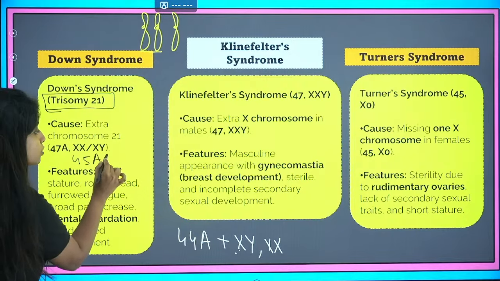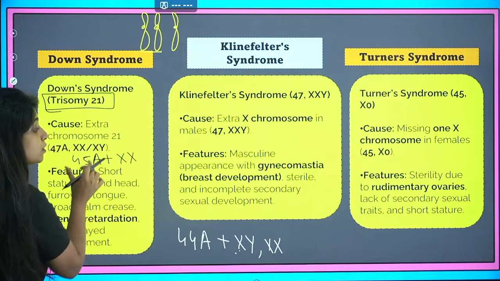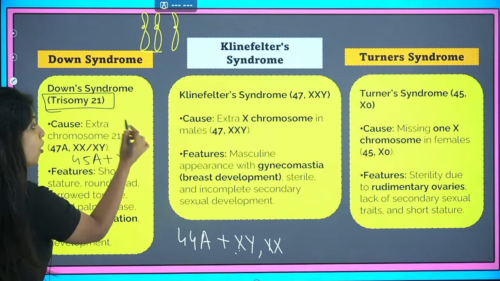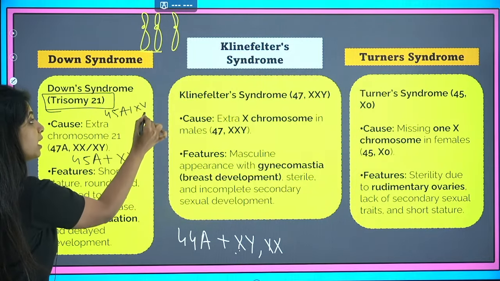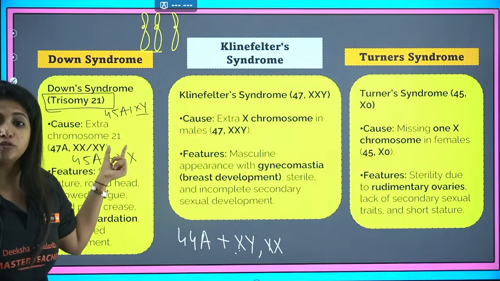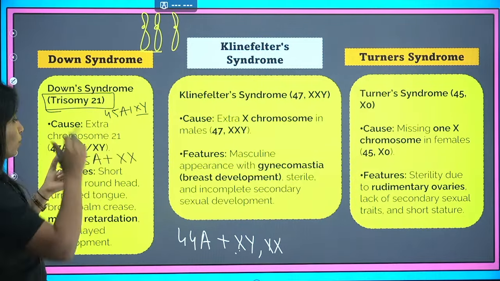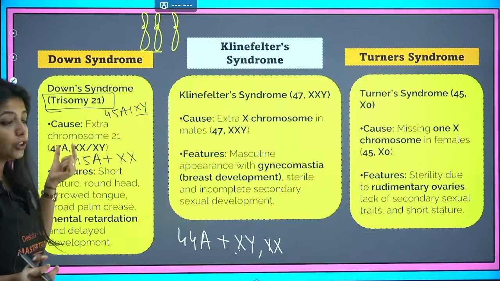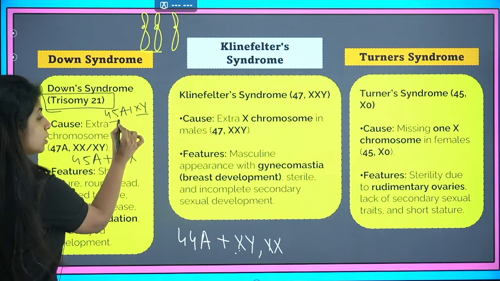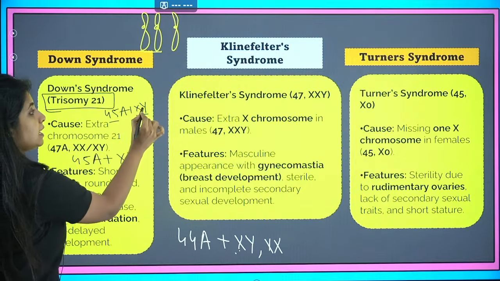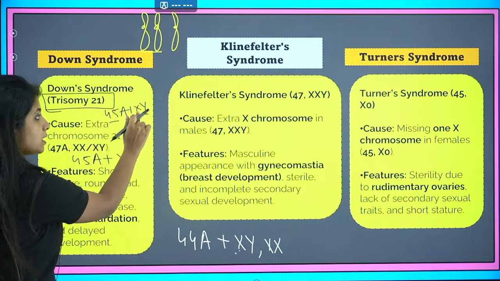45 autosomes plus XX if it is a female who has Down syndrome, or 45 autosomes plus XY if it's a male who has Down syndrome. Also remember, it's because of the extra chromosome number 21. If we take the total, 45 chromosomes plus XY, that means 47.